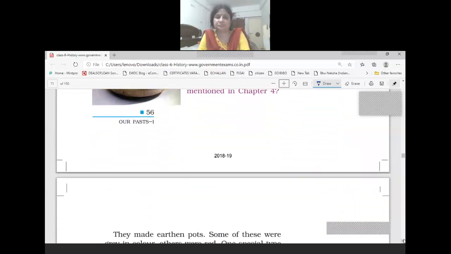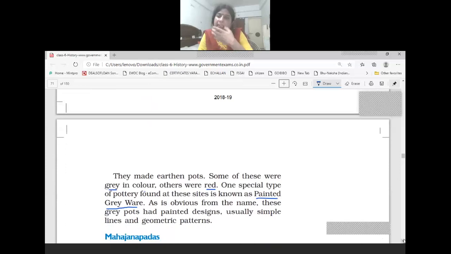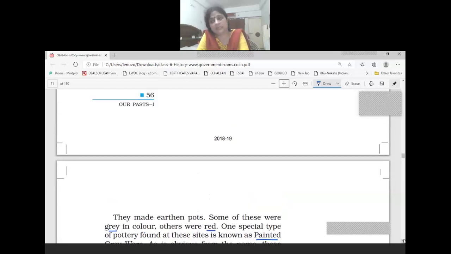And then we see they made earthen pots, and some of these earthen pots were red in color and some were gray in color. So they were in two colors, either red or gray. And there was also one special type of pottery known as painted greyware. These painted greyware pots were gray in color, and they had painted designs, usually simple lines and geometric patterns drawn on the